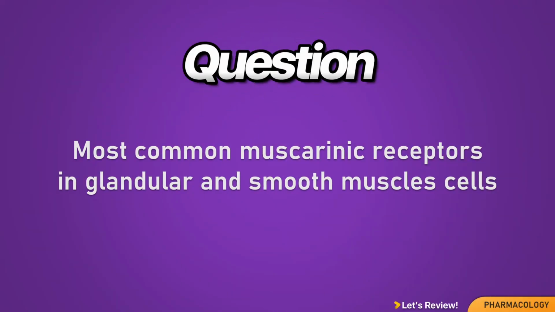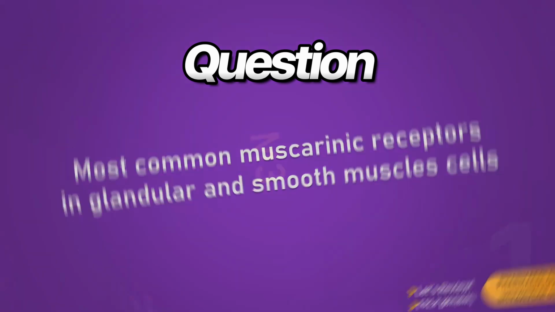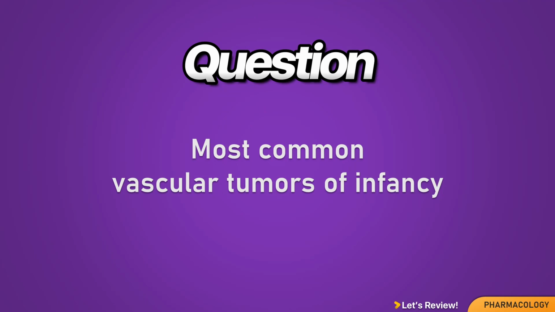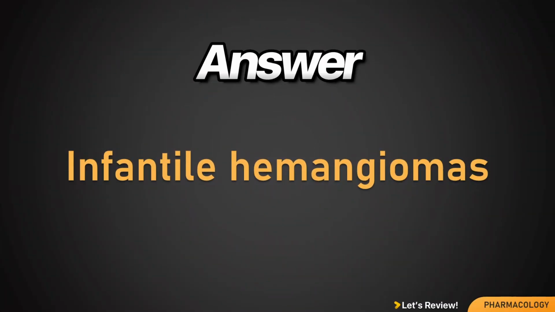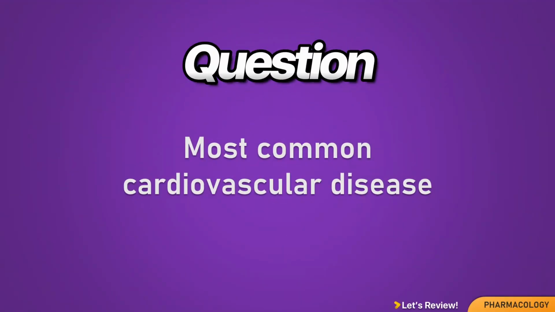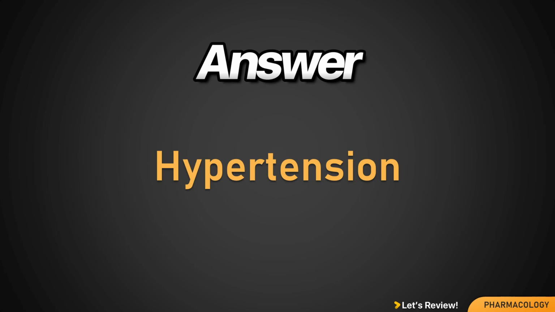Most common muscarinic receptors in glandular and smooth muscle cells. M3. Most common vascular tumors of infancy. Infantile hemangiomas. Most common cardiovascular disease. Hypertension.